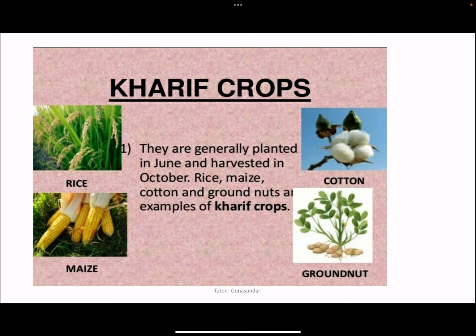And generally there are two kinds of crops. The one which is grown in the rainy season are called kharif crops. So the kharif crops are the ones which are sown in the rainy season and harvested in October. Rice, maize, cotton, groundnut are examples for kharif crops.